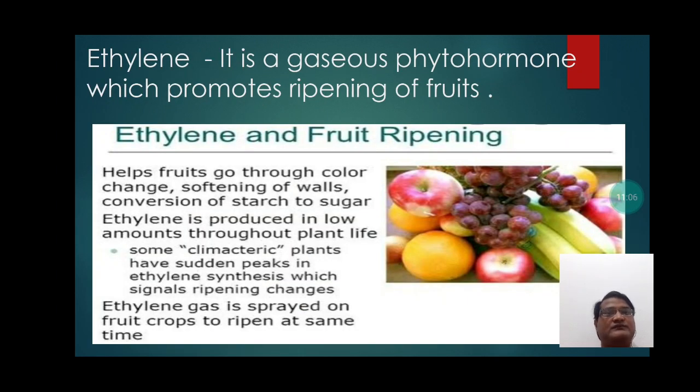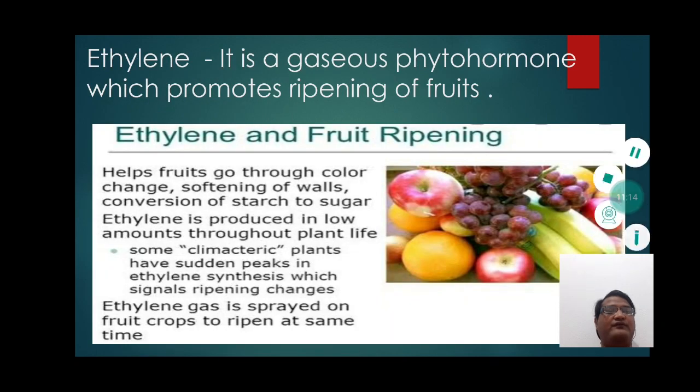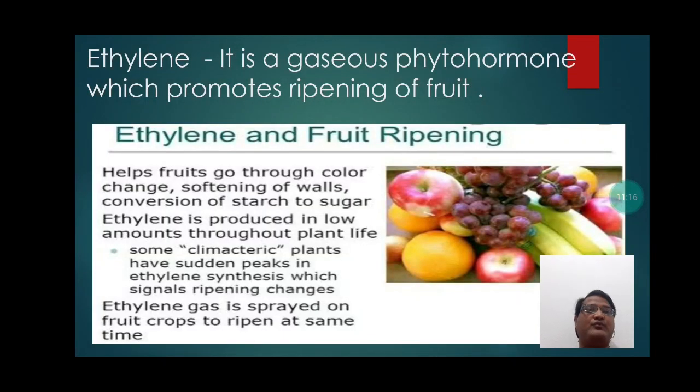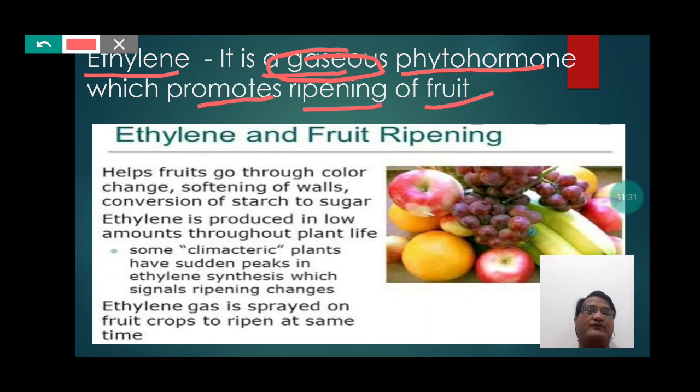Ethylene, it is a gaseous phytohormone which promotes ripening of fruit. So students, we can say that ethylene is the only phytohormone which is present in the gas form, and the main function of which is to promote the ripening of fruit. Students, here if you concentrate, then you will be able to notice that ethylene is playing a very important role in the fruit ripening.